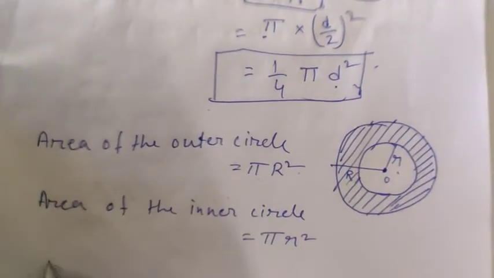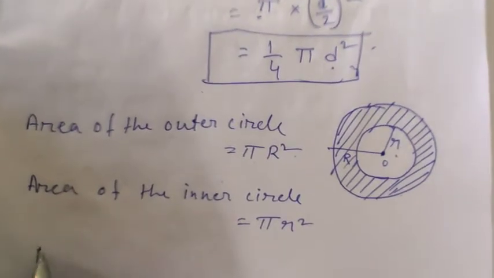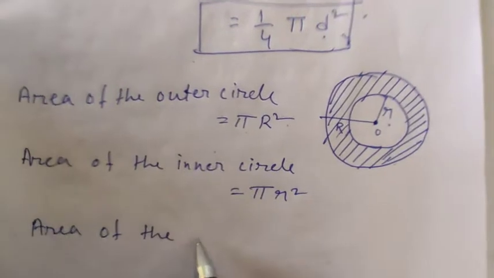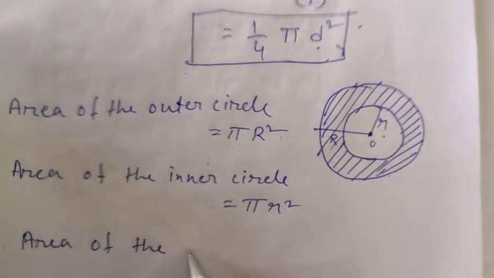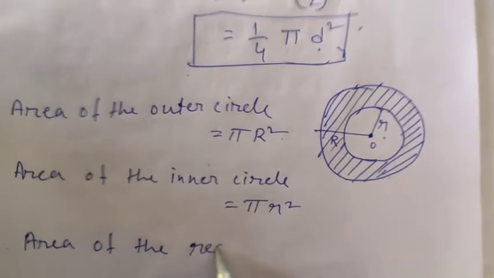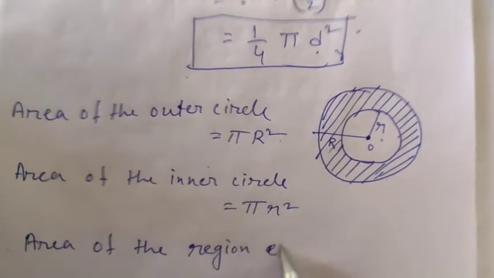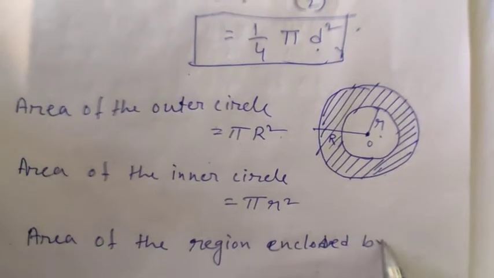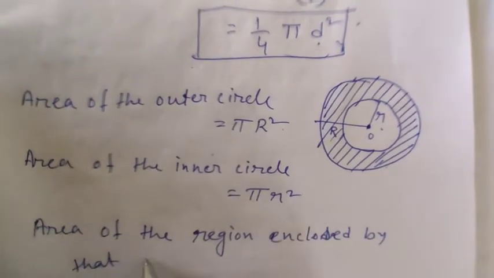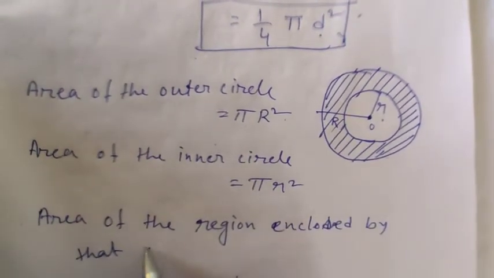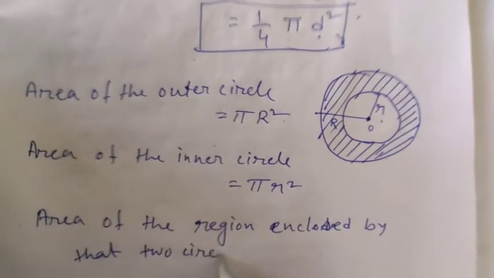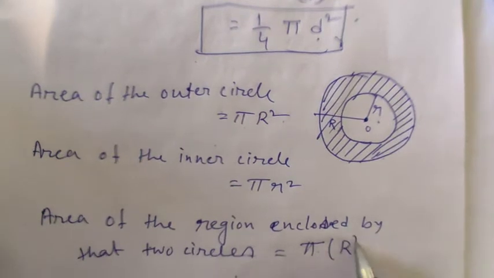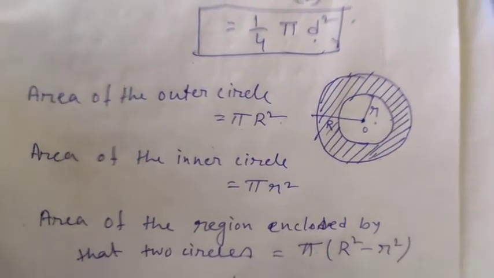Then the required shaded region, the area of the region enclosed by the two circles, equals pi into capital R square minus small r square.